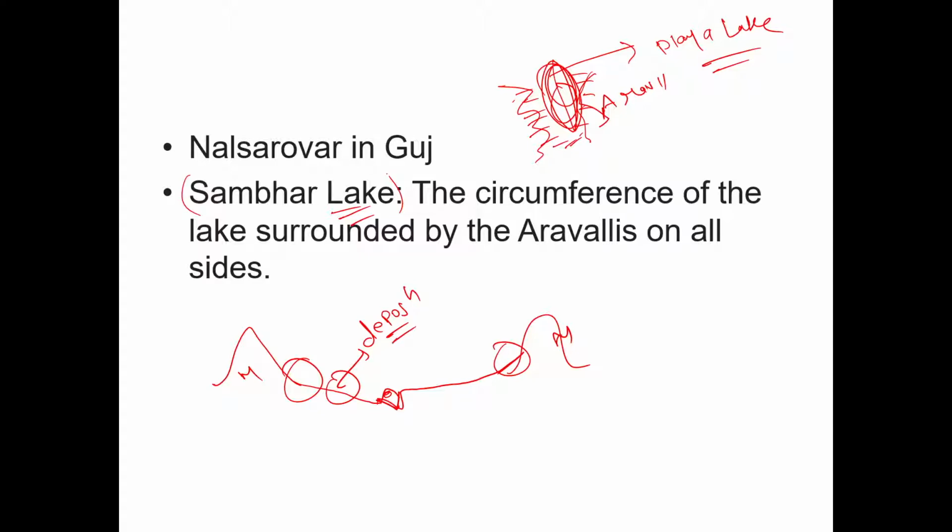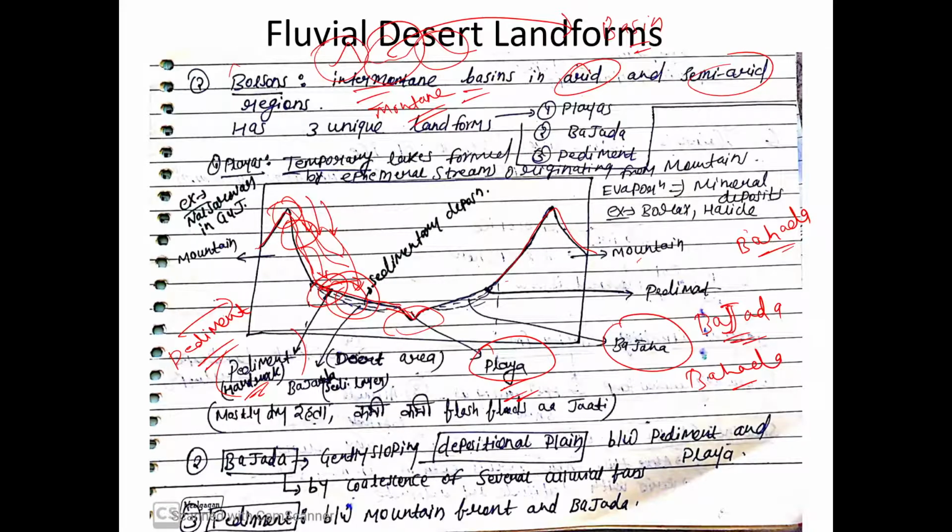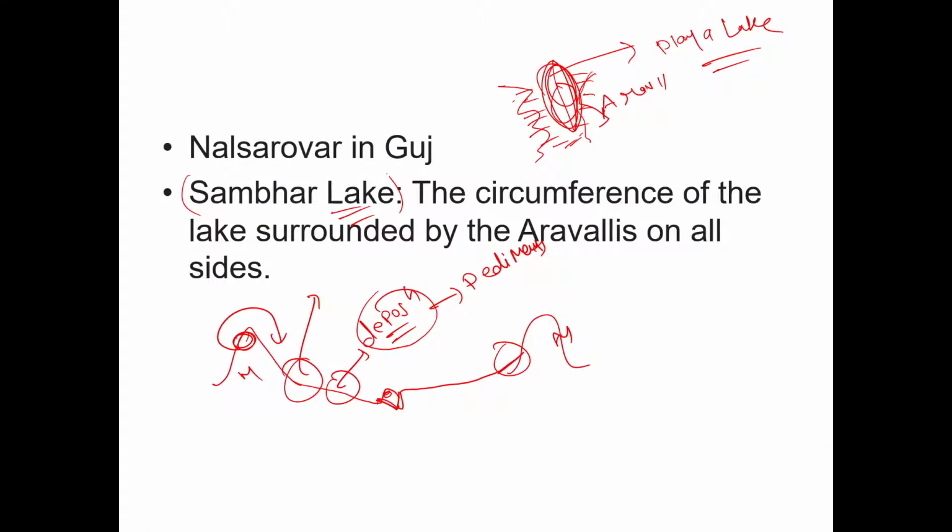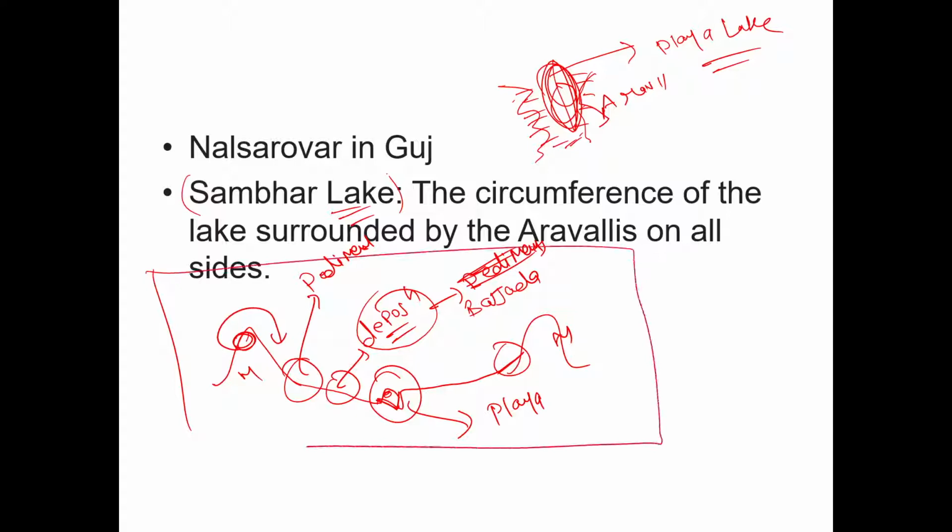Deposition of what? Deposition of माउंटेन से जो इरोड करके हिल्स लेके आएंगे. तो this deposition को we call them bahada. This hard rock को we call them pediments. And this valley और the lake we call playa. और ये पूरा का पूरा landscape we call it bolson. Right, बस इतना ही याद करना है.